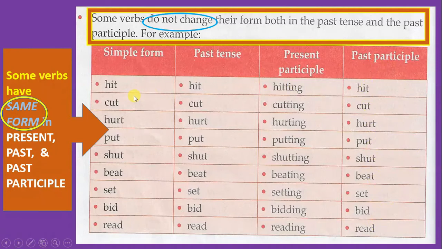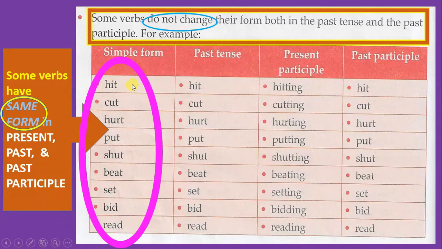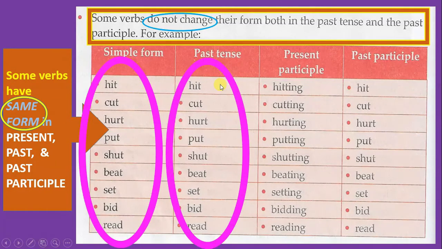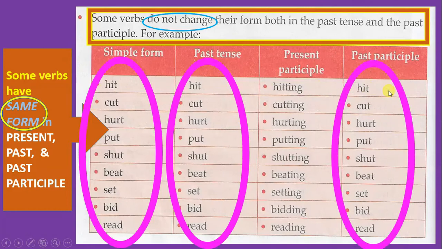So what's in the simple form is also in the past tense form, and it is the same in the past participle form as well. Thus, hit remains hit in past tense and past participle also. Similarly, cut, cut, cut, hurt, hurt, hurt, etc.